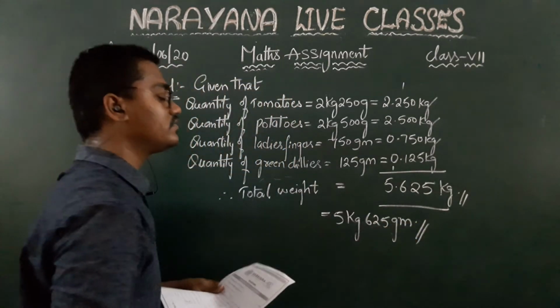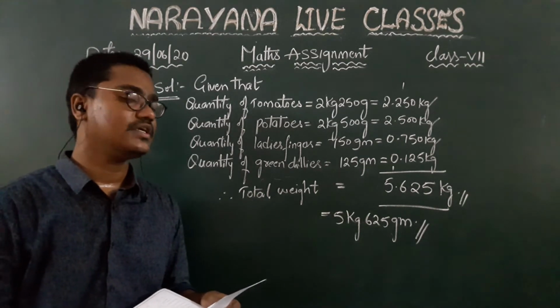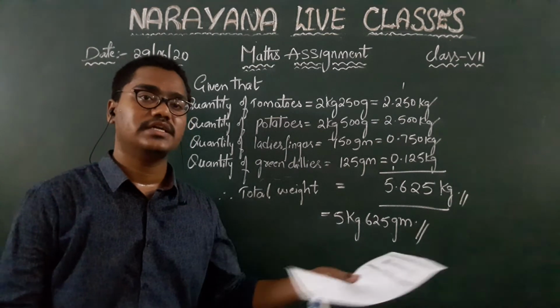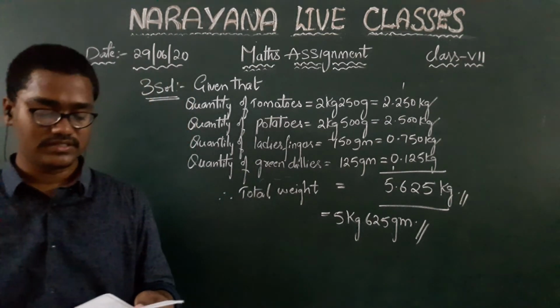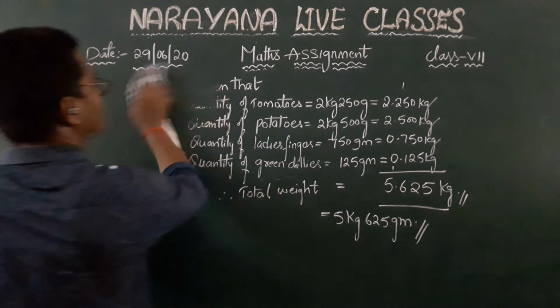Okay, total weight is equal to 5.625 kg, children. If you want to, you can convert it into grams also. So the resultant answer will be 5 kg 625 grams. Yes, I hope it is clear to everyone, children. Coming to the fourth question, children.